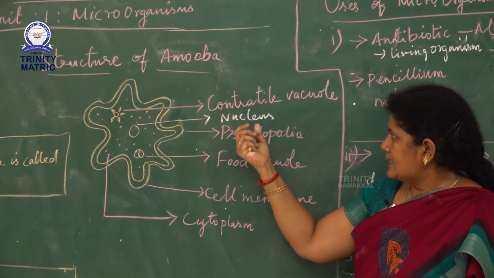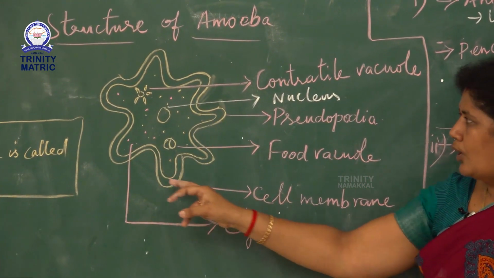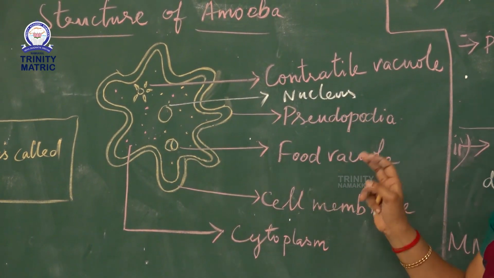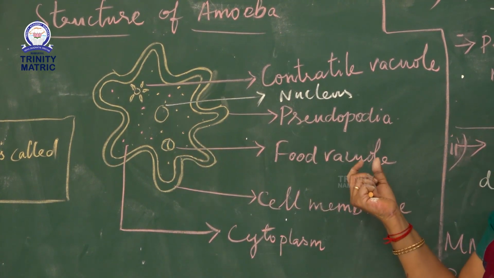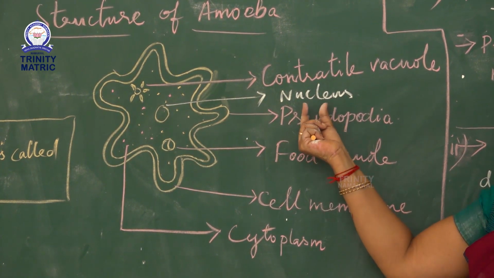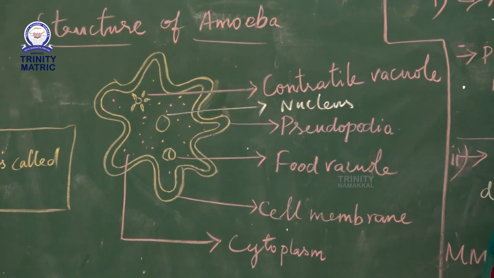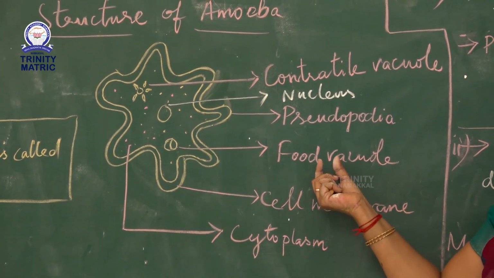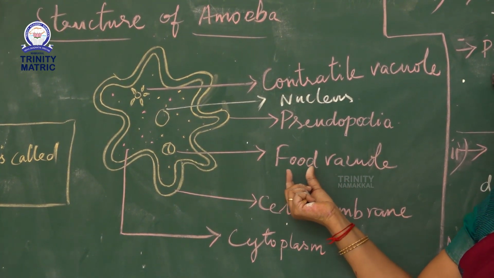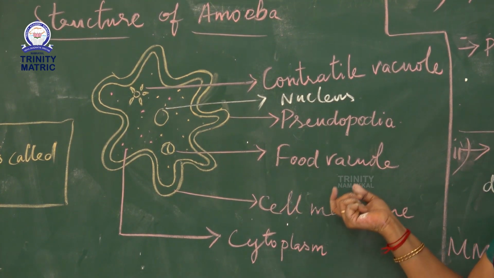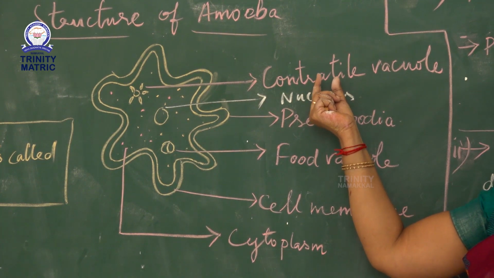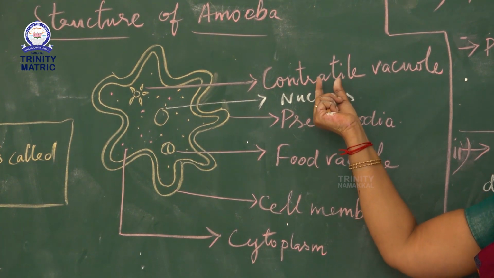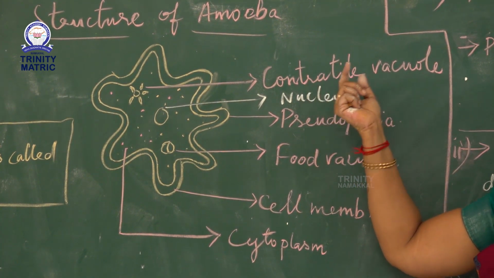The nucleus is surrounded by a membrane. The food vacuole stores the food and utilizes the energy. The contractile vacuole helps to remove the excretory part of the body.